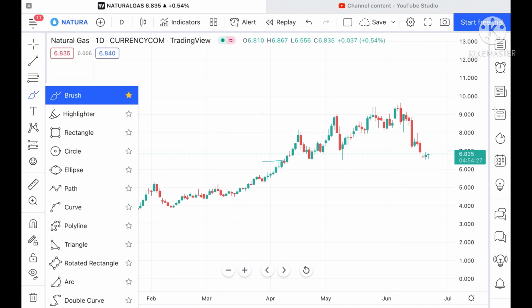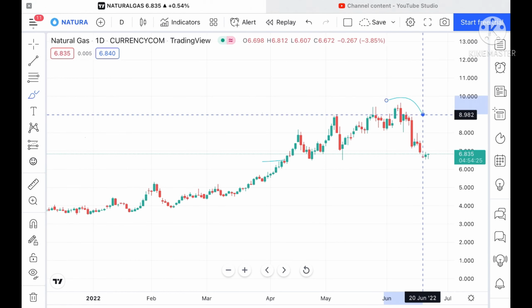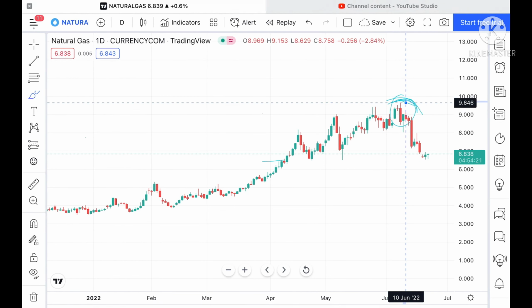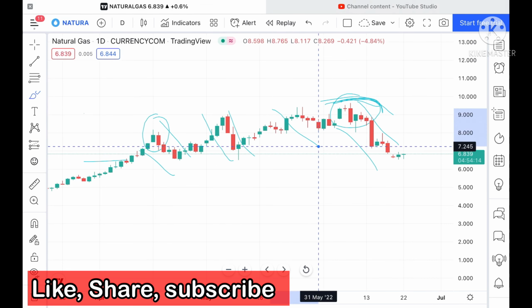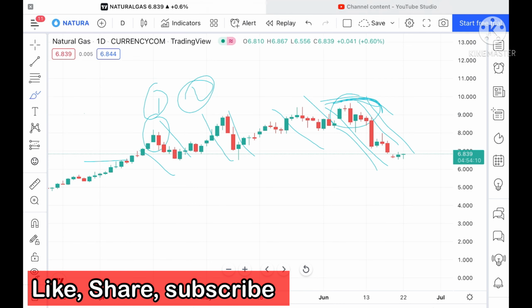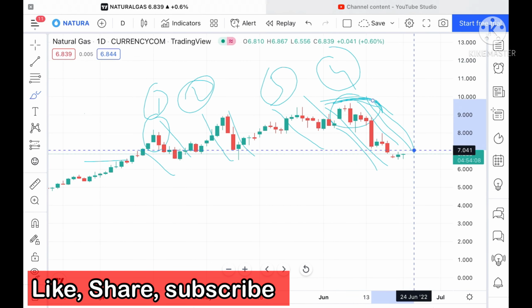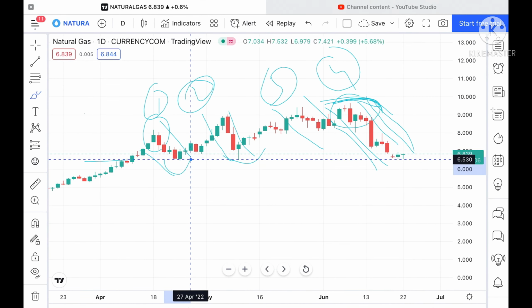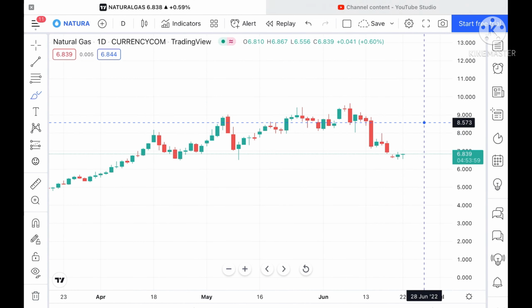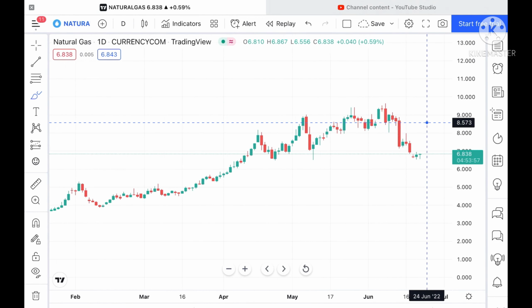See, if you look at the chart of natural gas, I have already told you that if the price goes above, means makes a top, we will see a downfall. You can see that whenever it made a high, we have seen a continuous downfall. If you look at this chart carefully, you will notice that first, second, third and fourth time it has come down. Now again we have seen a swing. If you look at these charts, now to move natural gas more upside.